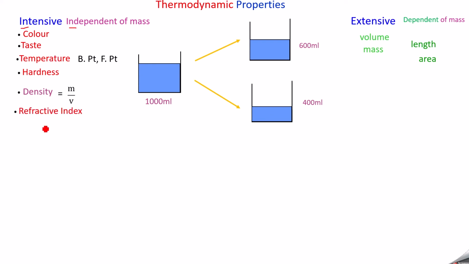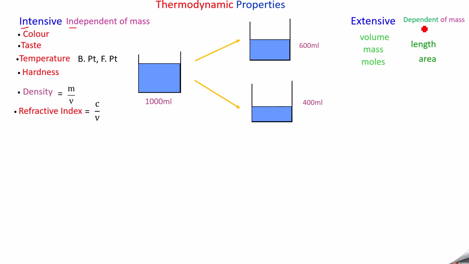Next we have refractive index. Refractive index is nothing but the speed of light in vacuum divided by the speed of light in the material. It also comes under intensive property. We only talk about the speed of light. It does not depend on the matter we have taken, that is, the mass we have taken. So it comes under intensive property. Next we have moles. Moles come under extensive property.